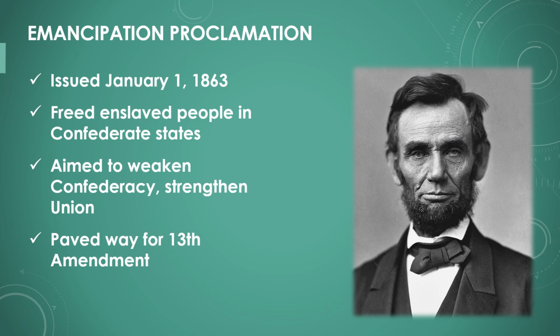One of Lincoln's most significant actions during the Civil War was the Emancipation Proclamation, issued on January 1, 1863. This executive order declared that all enslaved people in the Confederate States were to be set free. Lincoln believed that ending slavery would weaken the Confederacy and strengthen the Union. The proclamation changed the focus of the war to include the fight for freedom. It also paved the way for the eventual passage of the 13th Amendment, which abolished slavery in the United States.